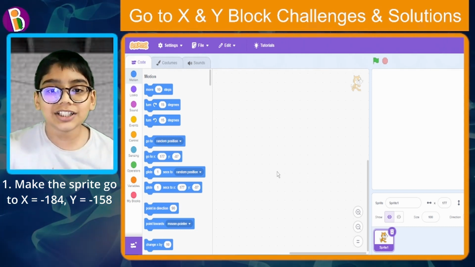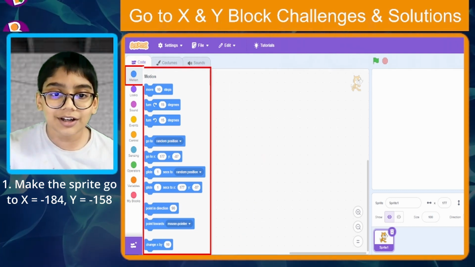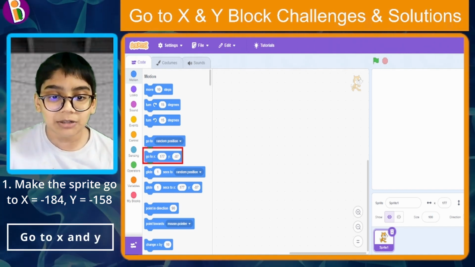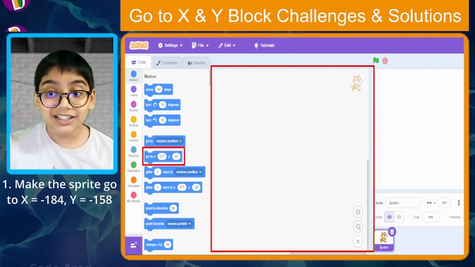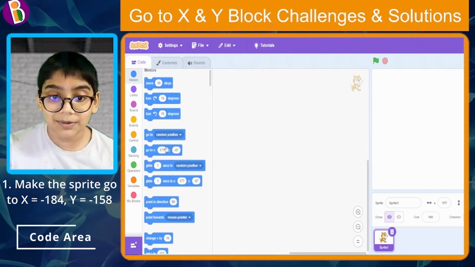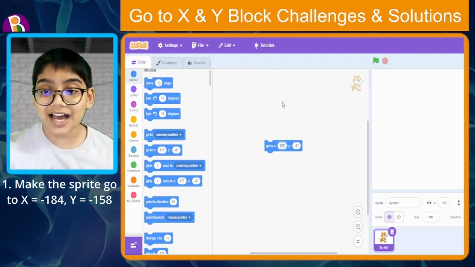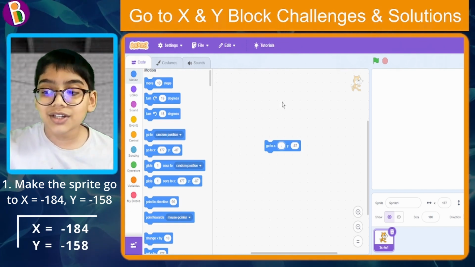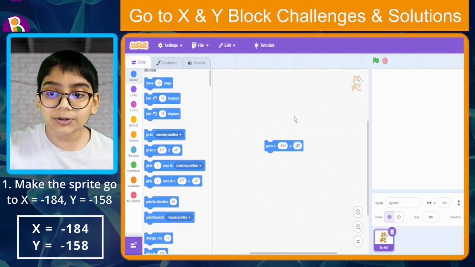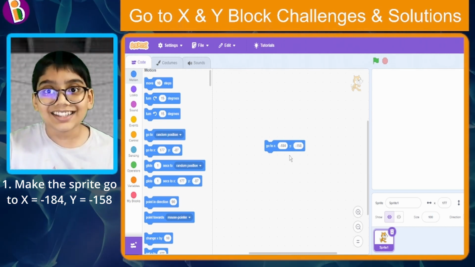So first, you need to go to the blocks panel over here and then make sure you're in the motion tab. And now just drag the go to X and Y, drag it into the code area, this big white space in the middle. Just drag and drop it. Now what did we need to do? We need to change the values. So let's change it to minus 184 and the last one to minus 158. There you go.